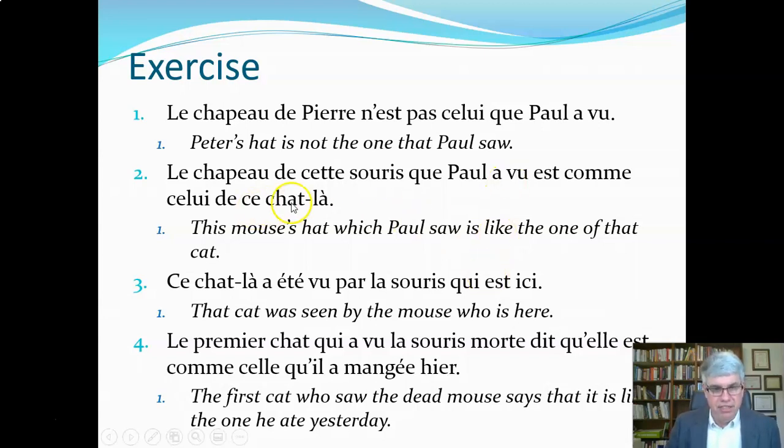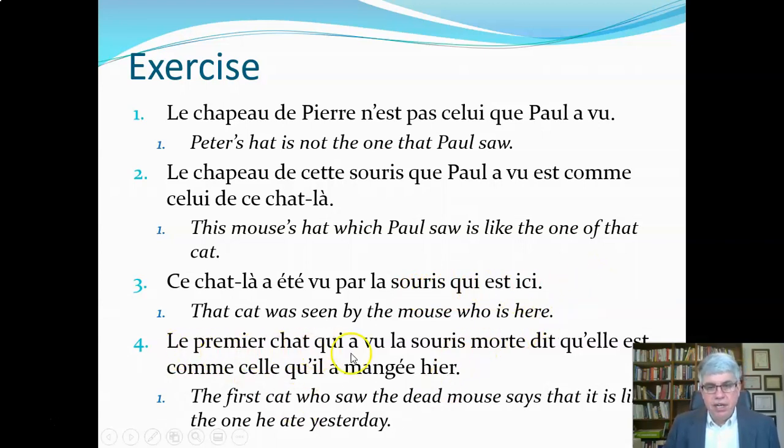Ce chat-là a été vu par les souris qui étaient ici. Ce chat-là means that cat. A été vu, so a été is a past tense of was seen, by the mice who were here. So that cat was seen by the mice who were here.